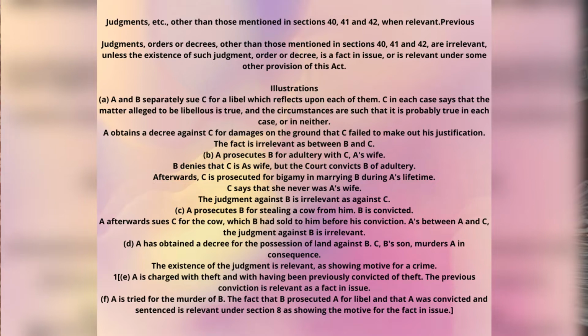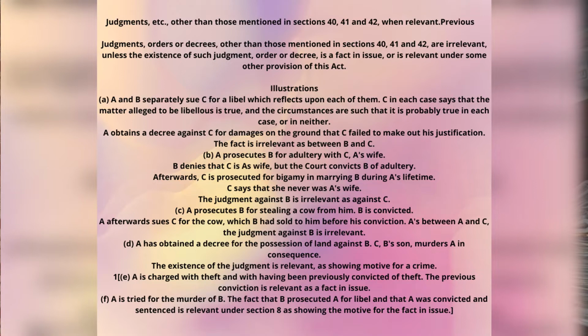So, first, there was a case between A and B where A alleged that B committed adultery with C, that means A's wife. B denied that C is A's wife, but the court convicted B for adultery.